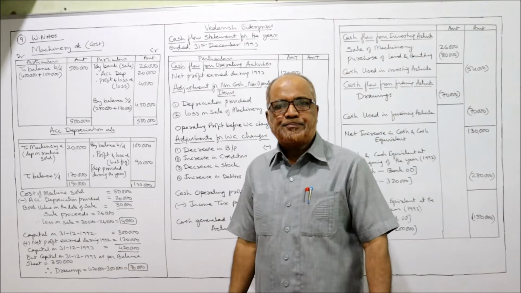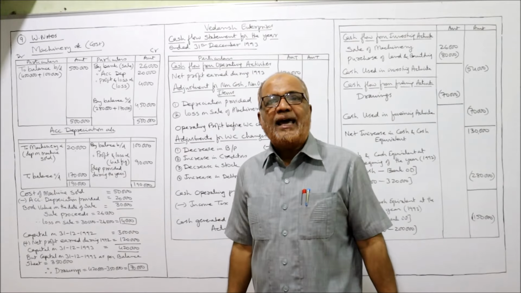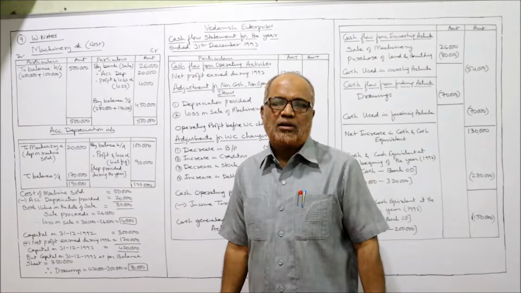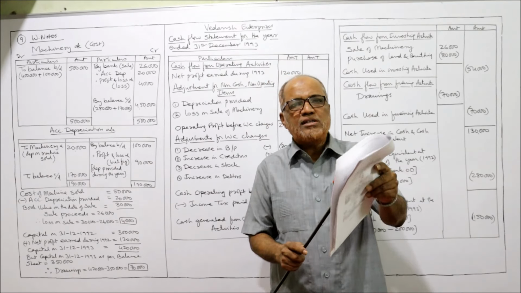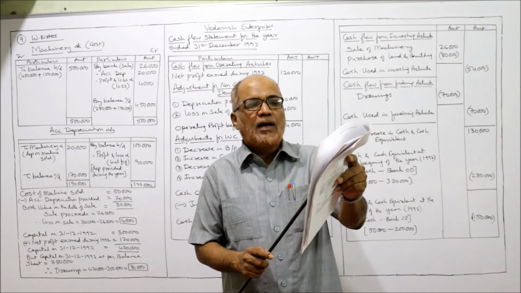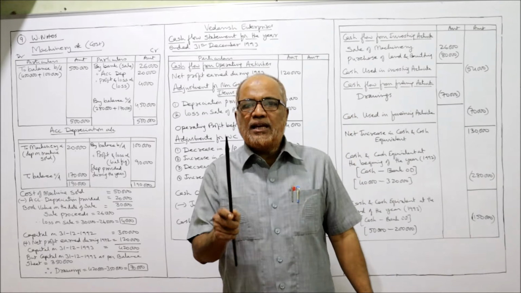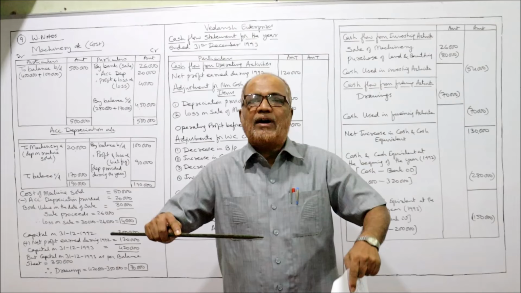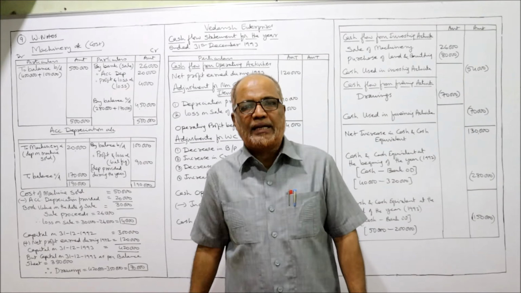Now second point, the profit earned during the year is 1,20,000. Profit will be added to capital. Now see carefully, what is the capital at the beginning of the year? Last year capital was 3 lakh, it is given in the balance sheet. Current year profit earned 1,20,000. So this 1,20,000 will be added to 3 lakh.